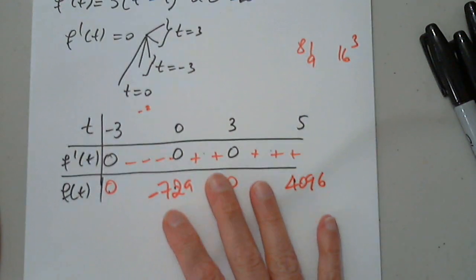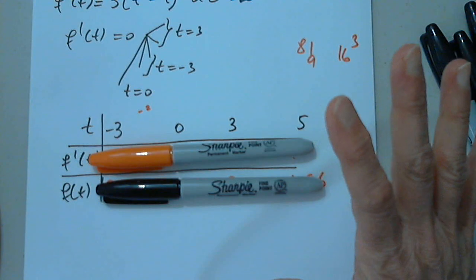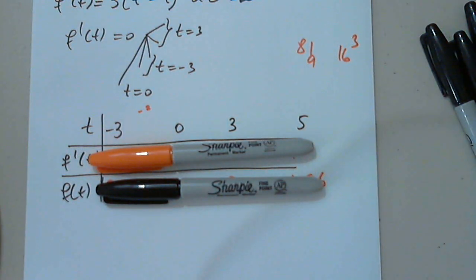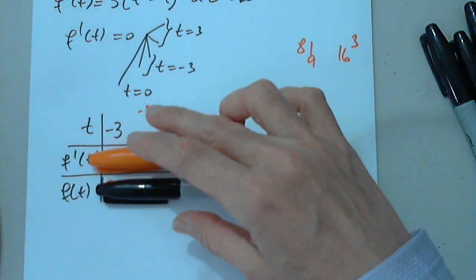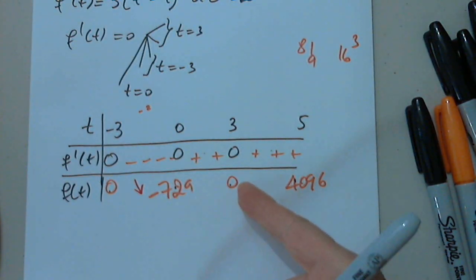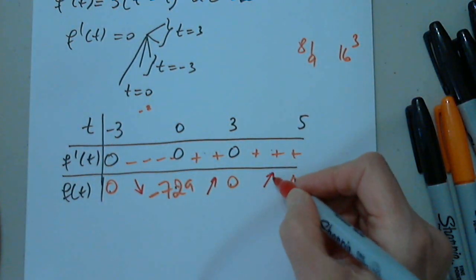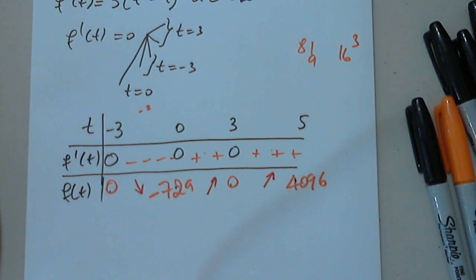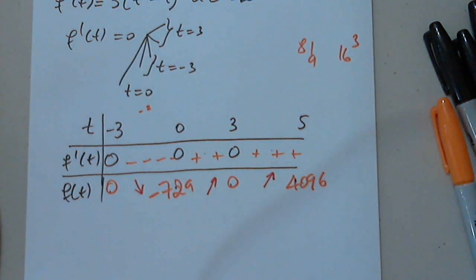So all the numbers are here. Now I have to make sure, because that's how I catch my mistakes. This is the moment of truth. No one needs to tell me whether I have an error or not. If these 2 rows do not work well together, then I'll say, oops, I did something wrong. So from 0 to negative, yes, that's correct. From negative 729 to 0, yes, that's correct. And from 0 to 4096, that's correct. So I know now that these 2 are in sync, unless I plugged in something incorrectly, but everything else should be correct.